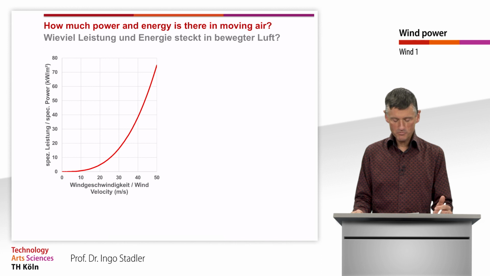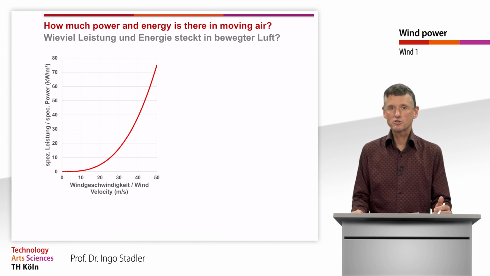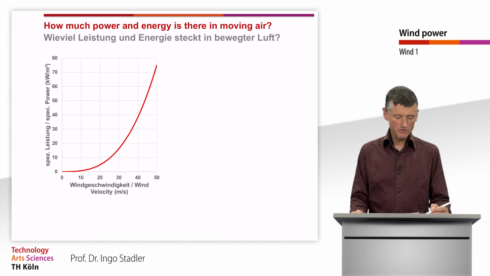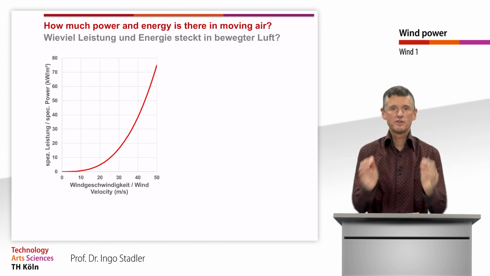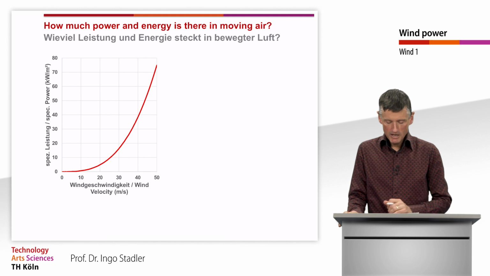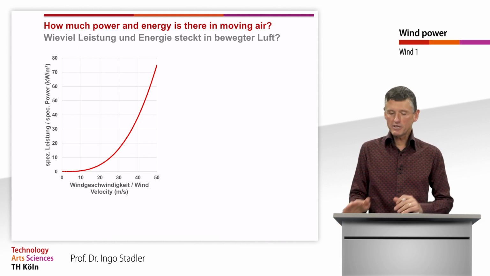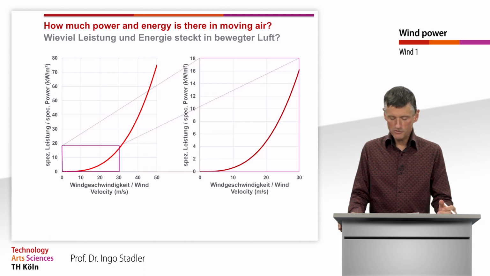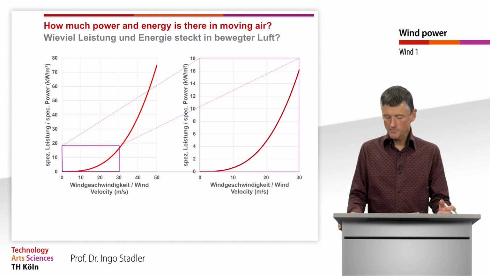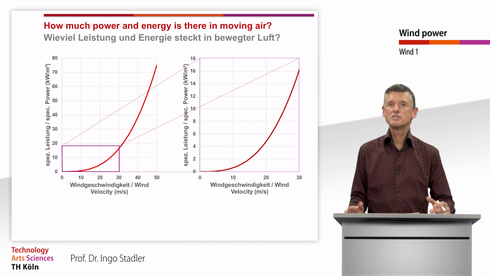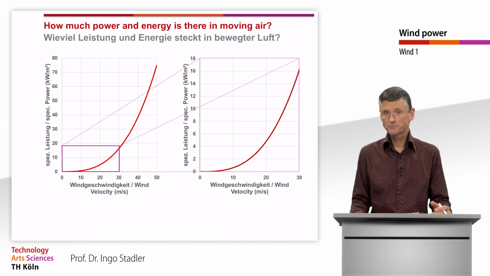And here I have once more plotted this extremely increasing curve with the wind speed. On the vertical axis, we see the specific power in kilowatt per square meter of rotor area. And also when we go more into the area where we nowadays operate wind turbines, between 0 and 30 meters per second, the behavior of this extremely increasing power remains.